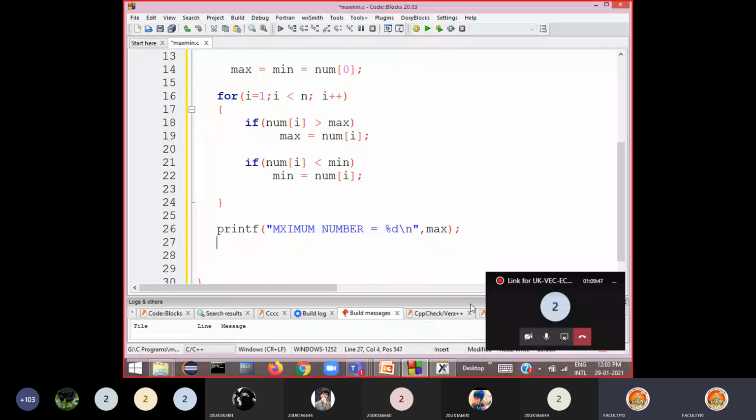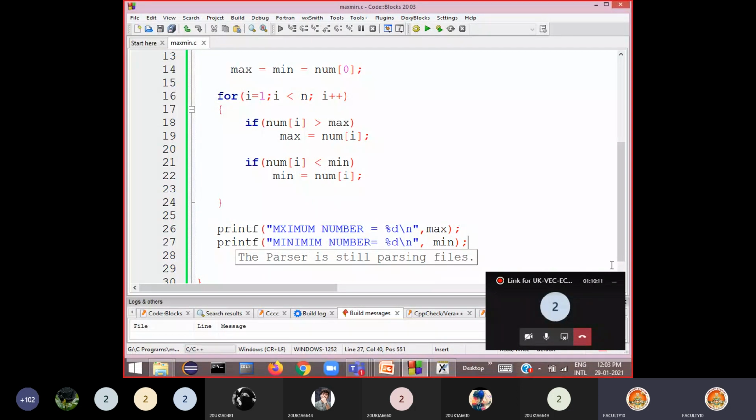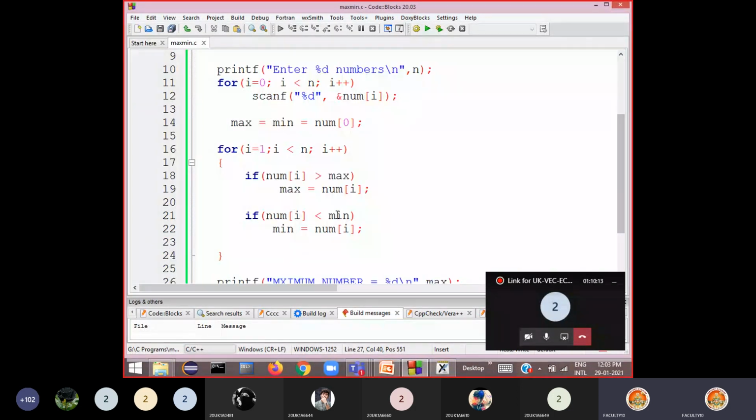Similarly, you print the minimum number. Printf, minimum number is equals to %d, then \n, comma min. Where is it? In the variable called min. Okay, so close this. Now this is your program. That's it. It prints both maximum and minimum.